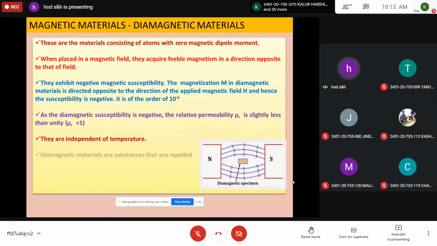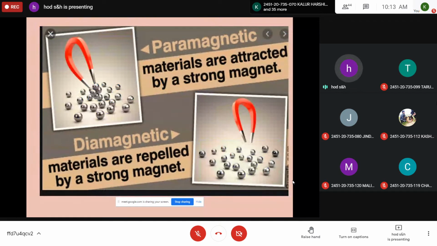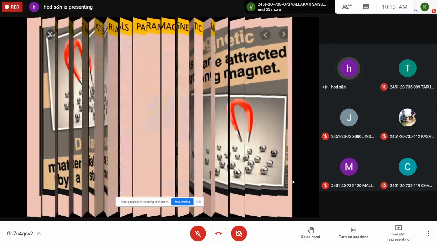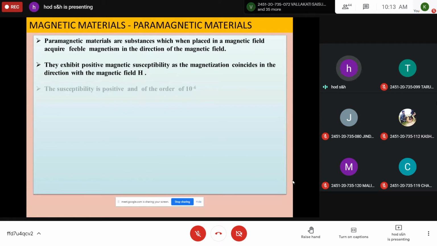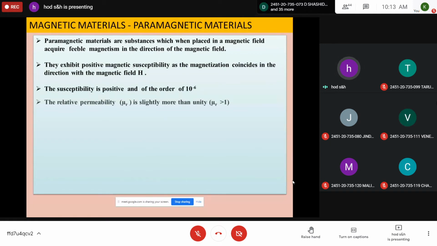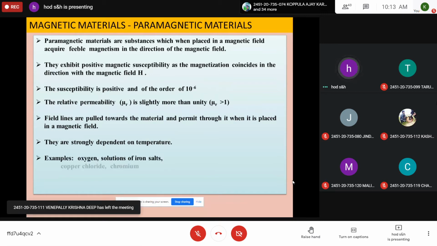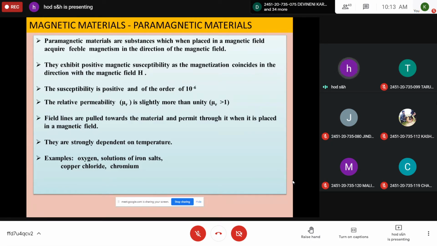And coming to the next one, paramagnetic materials. These materials possess a permanent magnetic moment, but in the absence of an applied magnetic field, there are dipoles present in the material, but these dipoles orient randomly and will not give any magnetic moment, because the net magnetization is zero because of the random orientation of the magnetic dipoles.